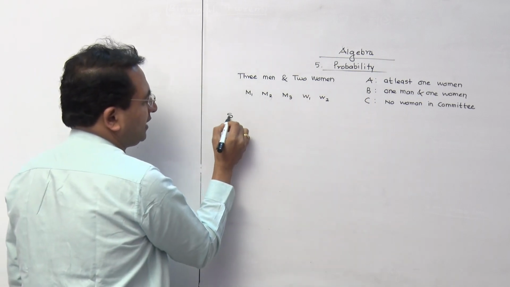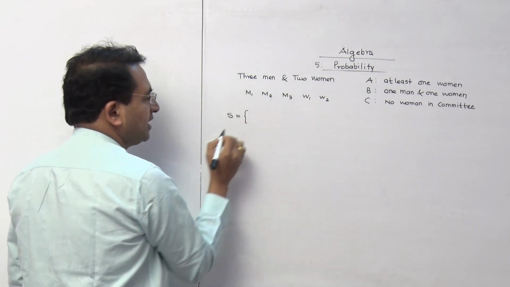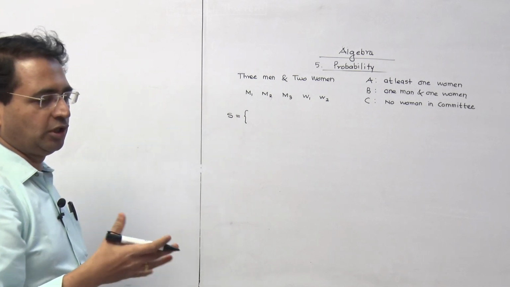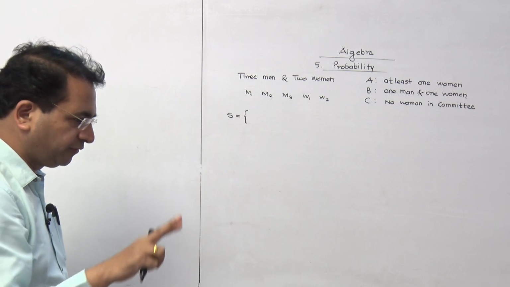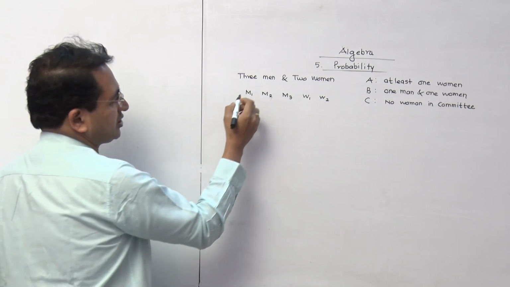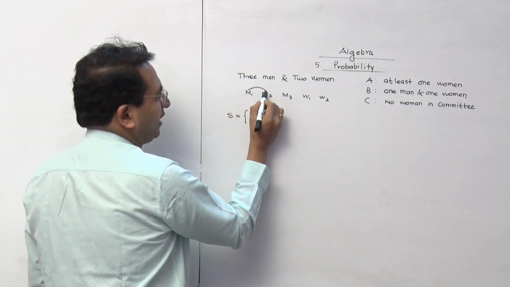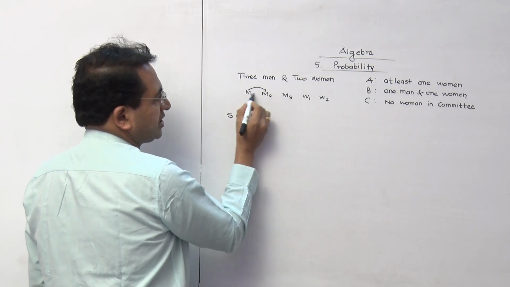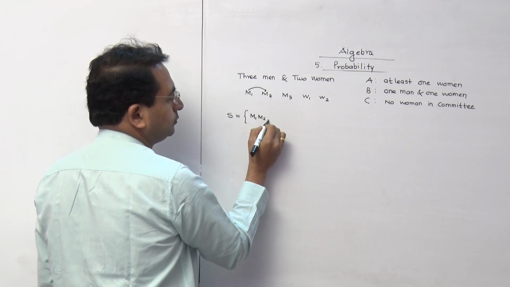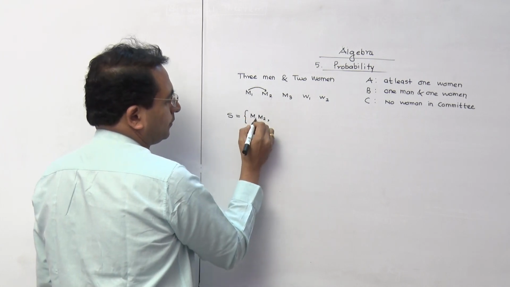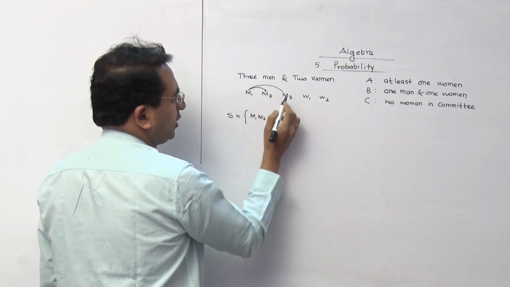And now we can write S there. S means the sample space. What are the outcomes? Now they have decided that you want to form a committee of 2 persons. So I am just taking this arrow part here. Now this is the selection of 2 men, that is M1, M2. Correct? Then I can select M1, M3.